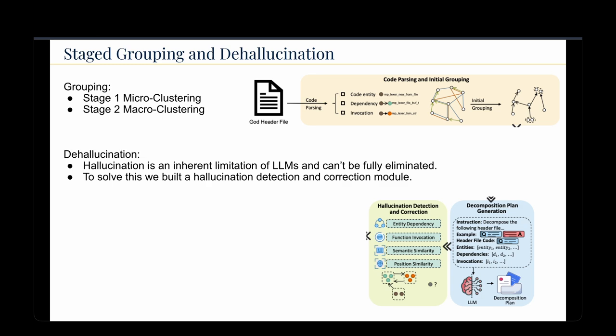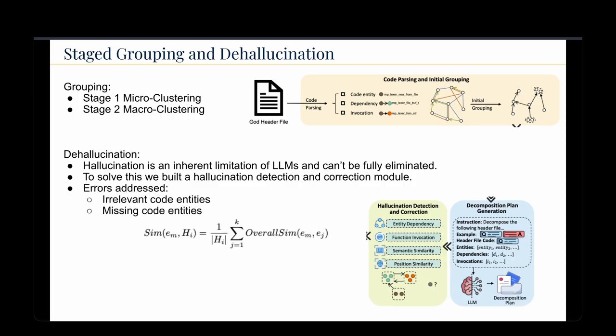Looking at dehallucination, hallucination is an inherent limitation of LLMs that can't be fully eliminated. So in order to solve this, we built a hallucination detection and correction module to identify and rectify the errors in the LLM-generated decompositions. We have two primary errors addressed in this paper. One is irrelevant code entities, where code entities are included in the decomposition but do not belong in the original God header file. In this case, we just remove them from the decomposition.